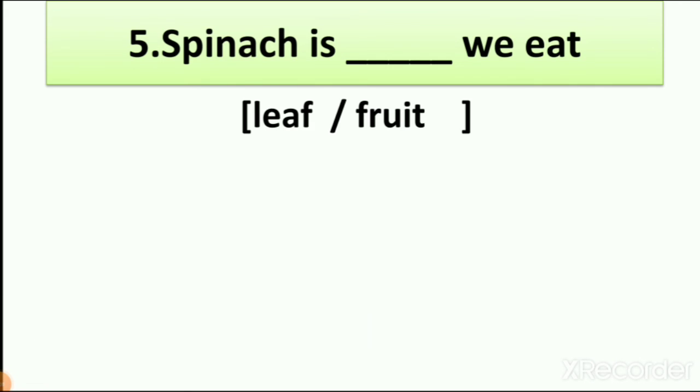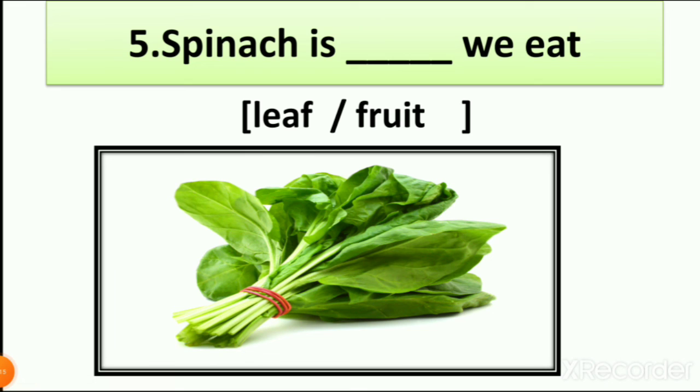Then spinach is dash we eat, right? So let's see the picture here. The picture of leaf, right? And it is spinach. So now you tell me that it is a fruit or it is a leaf. Green color part of the plant is leaf. So spinach is leaf or fruit. Remember we learn about leaf, that leaf helps to make new blood in our body.